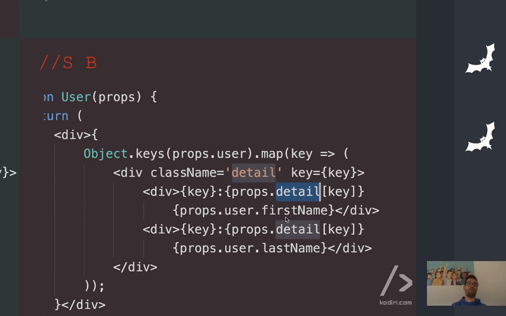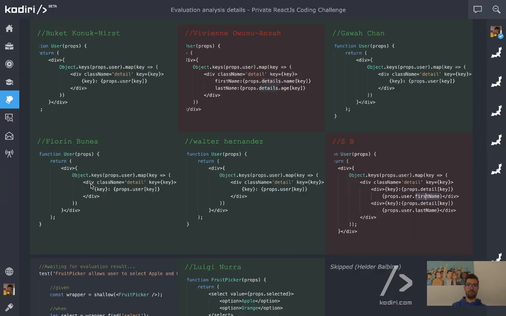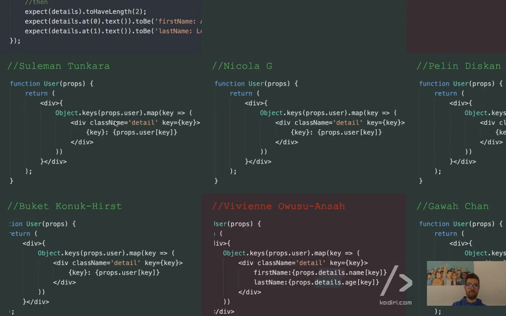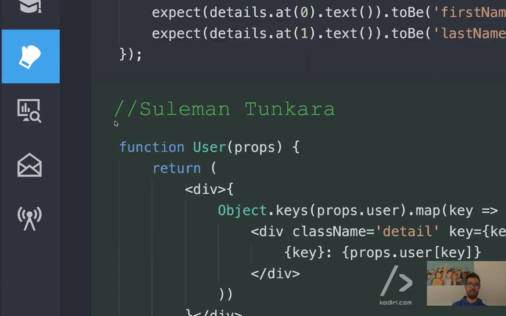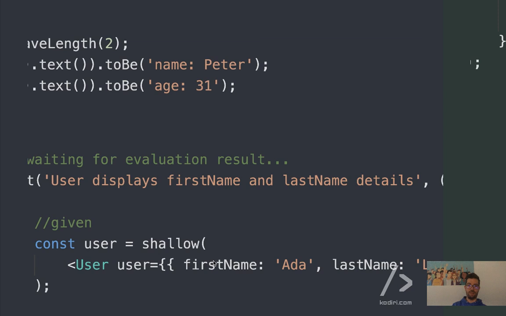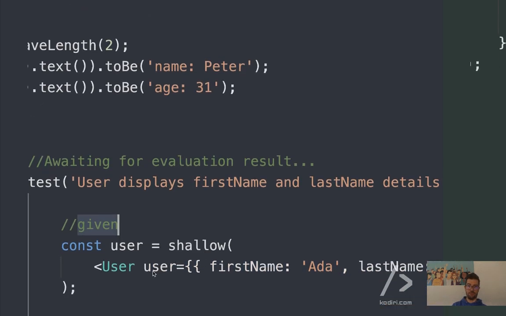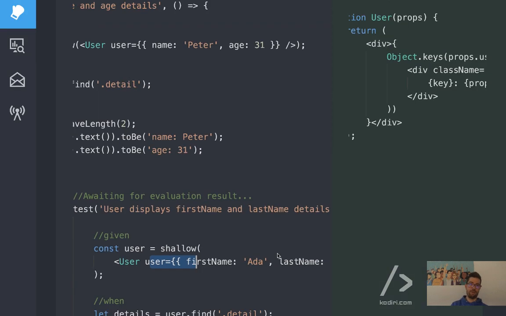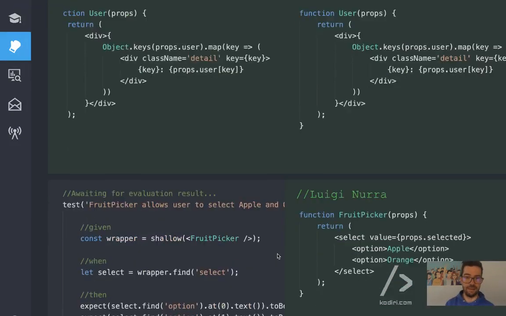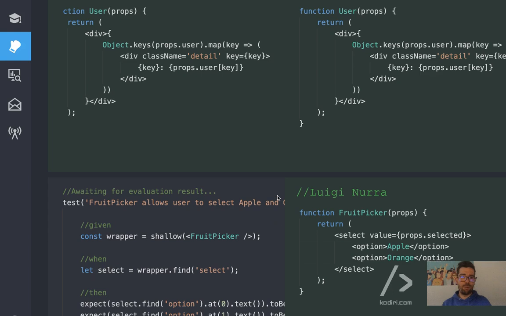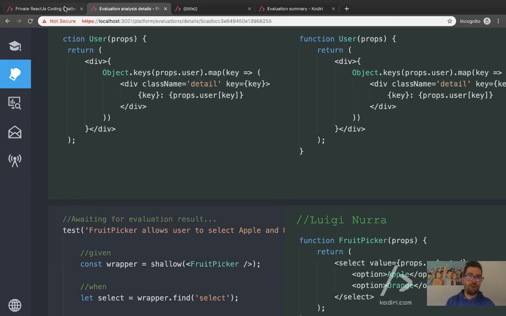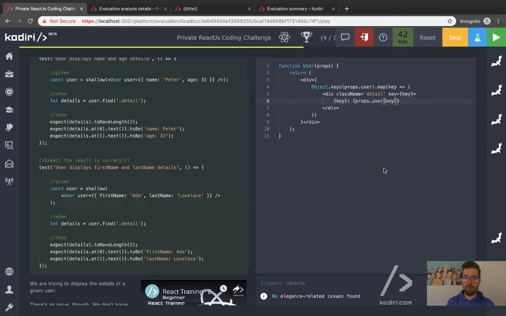It's props.user. Why props.user? Because that's the property that we are passing to the component. You see, user. Oh, it's gone. Here you go. User. Yeah? Props.user. Remember, that's an important thing. Cool. Question. Let's see if it worked or not. Yeah, it did work. No problem at all.